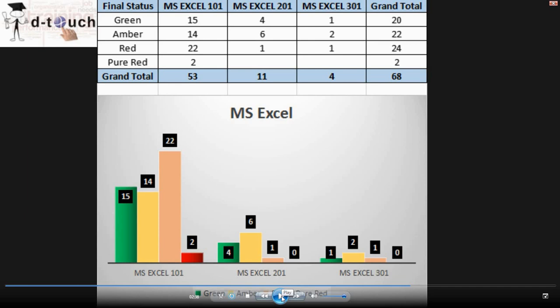MS Excel is being handled by Mohinder and Vaitishwaran. Mohinder is handling 101 and 201, whereas Vaitishwaran is handling the 301 course. Put together we have 68 students in MS Excel, wherein 20 students are in green, 22 are in amber, 24 are in red, and 2 are in pure red.